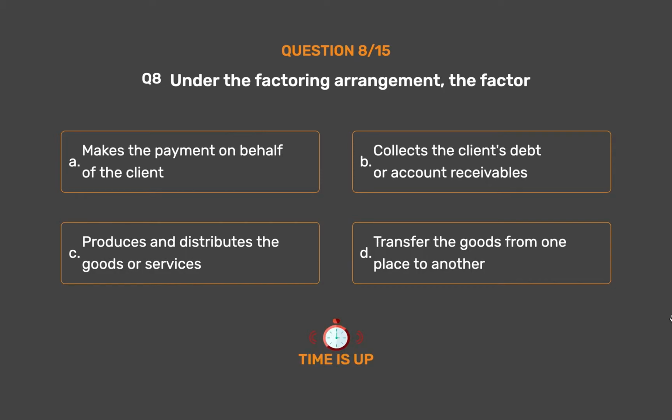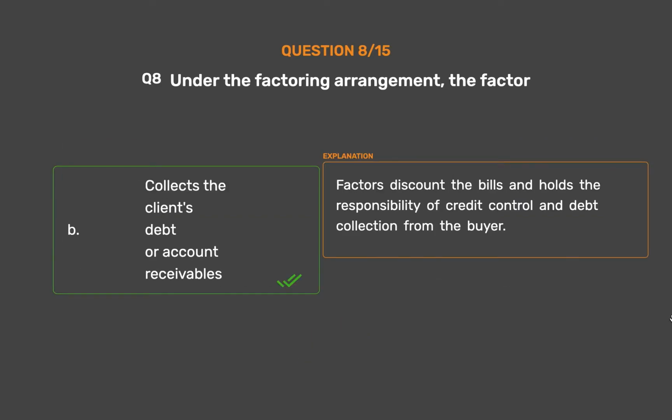The correct answer is option B, collects the client's debt or account receivables. Factors discount the bills and hold the responsibility of credit control and debt collection from the buyer.